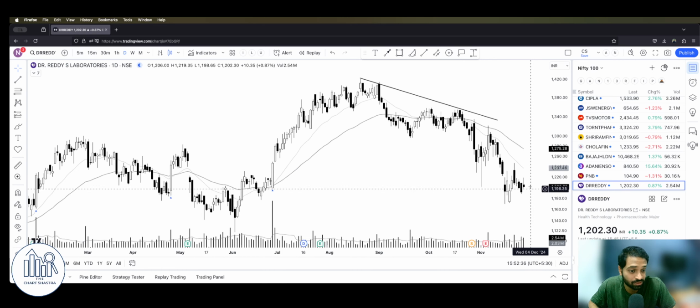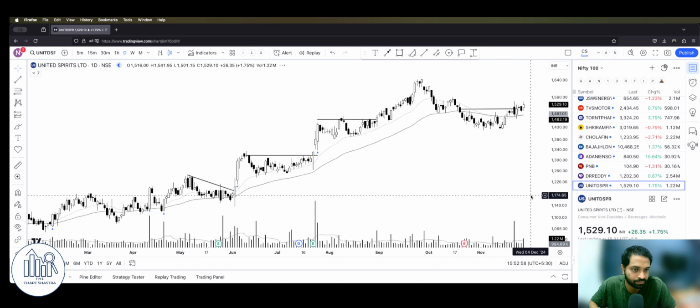Dr. Reddy's, see, look at Cipla. Remember Cipla, right? It was up 3%, but there was no buying here. There was buying in Torrent Pharma, there was buying in Sun Pharma, but not buying in Dr. Reddy's. So within the sector, you can identify where the buying is happening, which stock looks better just by looking at which area the stock is situated in this chart.